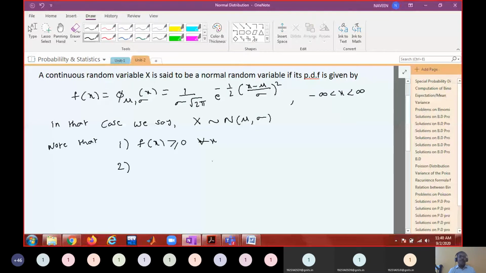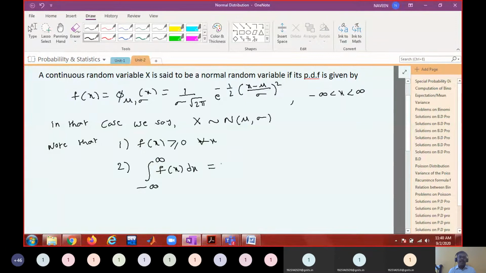What should be the second property of the PDF? The integral from minus infinity to plus infinity, the total integration, of f of x dx must equal 1.